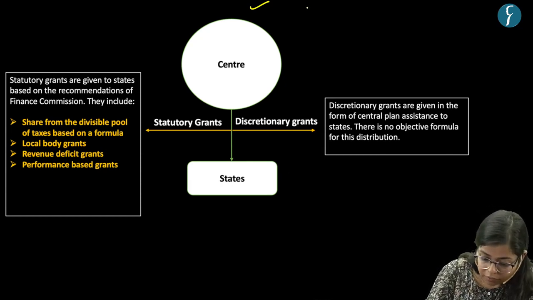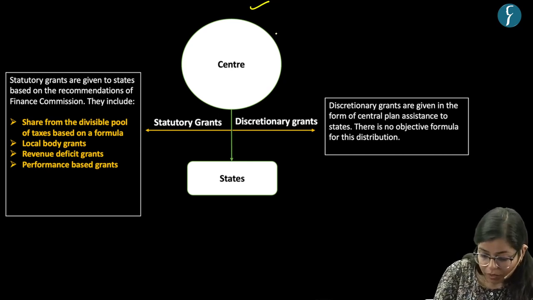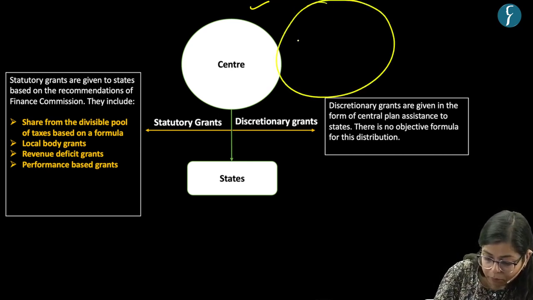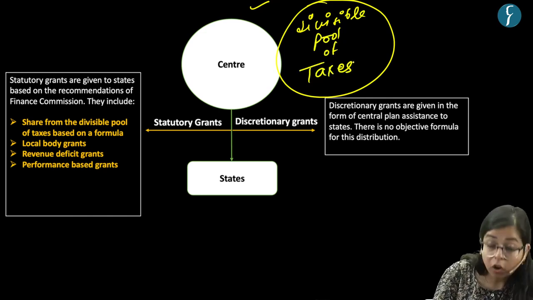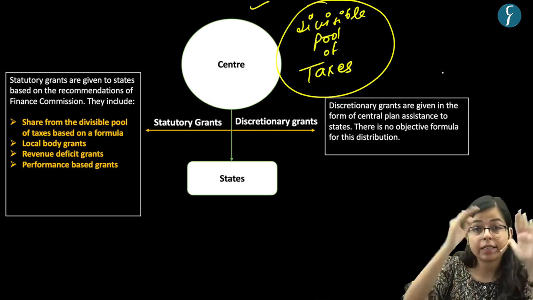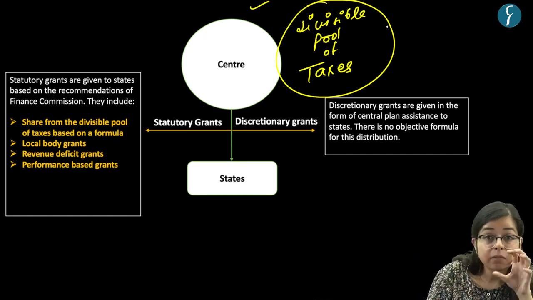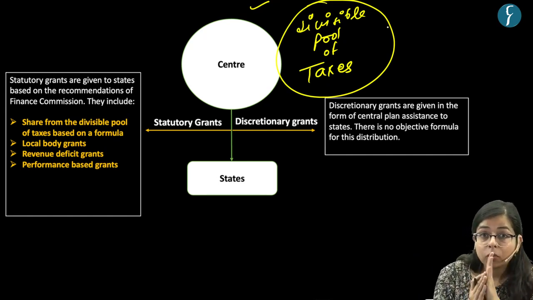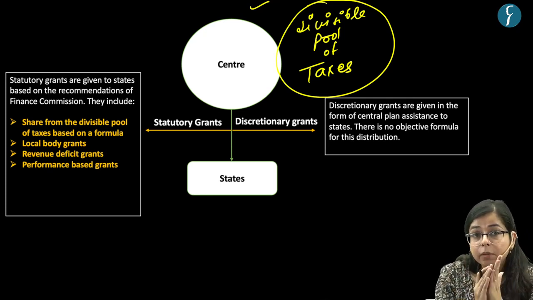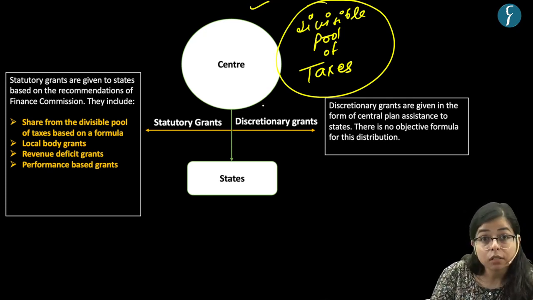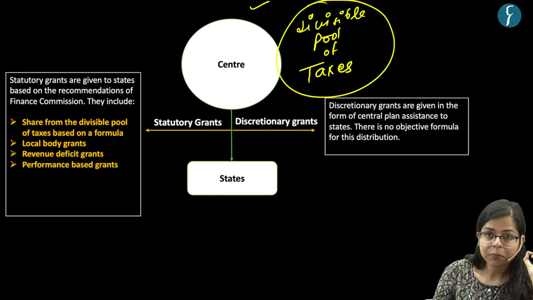So for this, say this is the divisible pool of taxes of central government. From this divisible pool, a certain portion is with central government, and a certain portion the central government devolves or gives to the state, right?